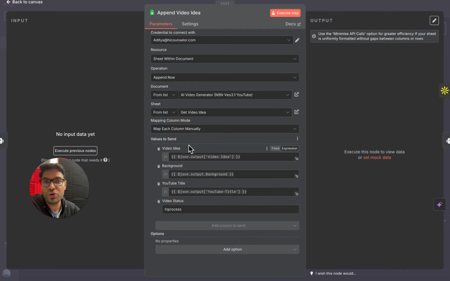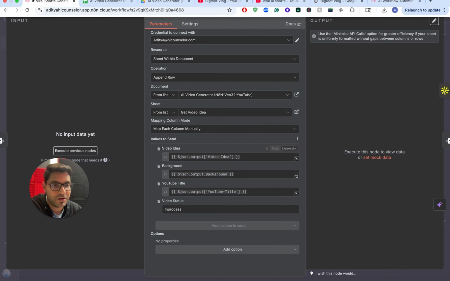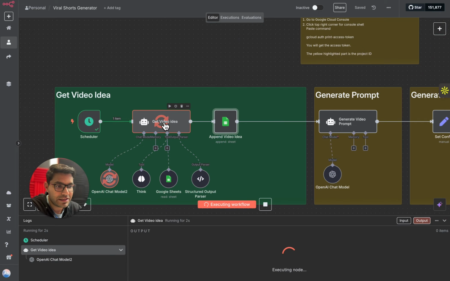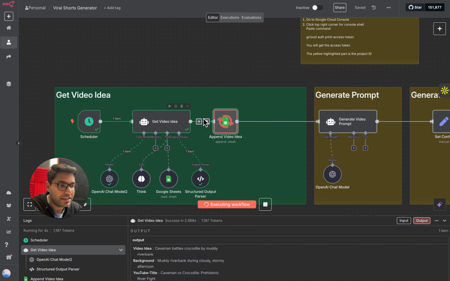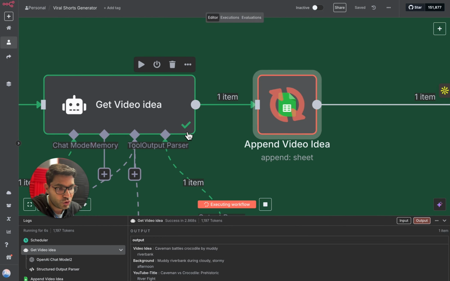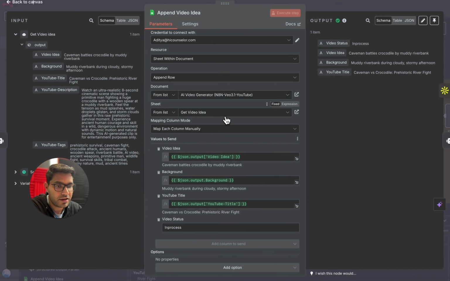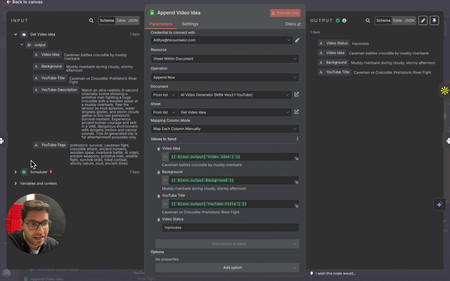Again, if you are new to n8n, if you're new to building AI agents and you do not know how to drag and drop fields over here, let me show you this in the execution mode. So when I click on this execute workflow, this workflow has been started, and as you can see, these nodes have been executed. When a node is executed successfully, you get a green tick over here. So I'll simply double click on it and you'll be able to see that all the fields are appearing over here on the left hand side.